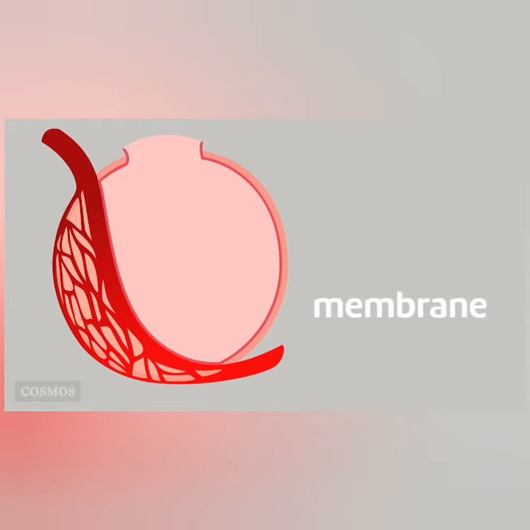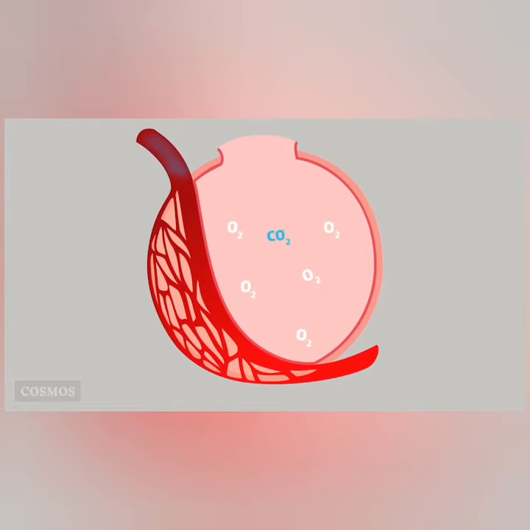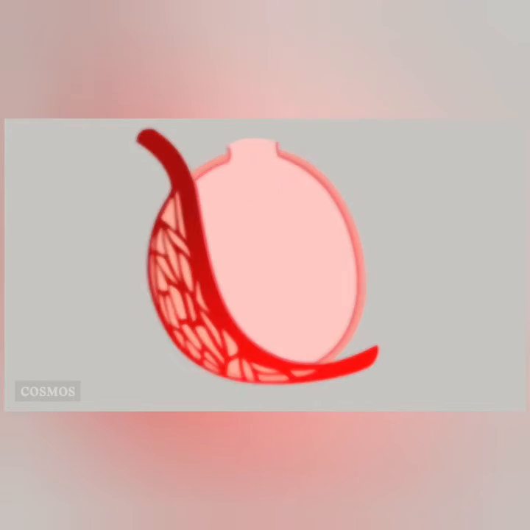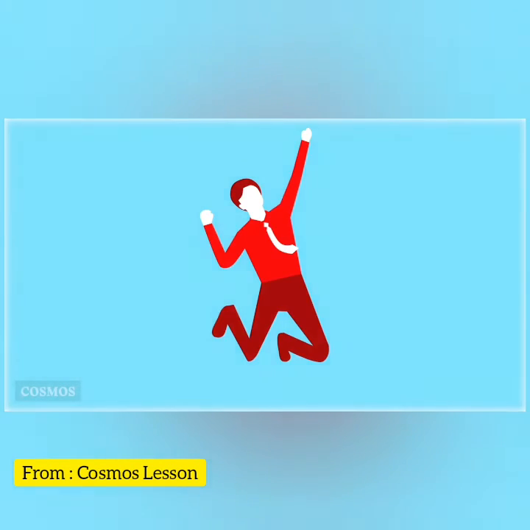The walls of the alveoli are membranes too, ones that oxygen and carbon dioxide can diffuse through. Because breathing keeps bringing fresh air into the lungs and the circulatory system keeps bringing blood that is low in oxygen and high in carbon dioxide, diffusion always acts to bring oxygen into the body and take carbon dioxide out. And this goes on day in, day out, for every minute of our lives, so that our cells stay alive and so that we stay alive.